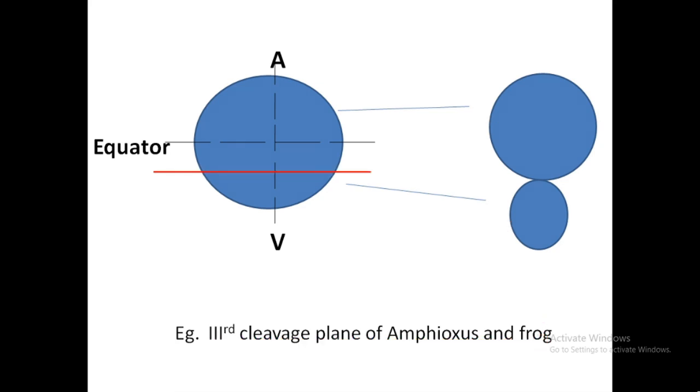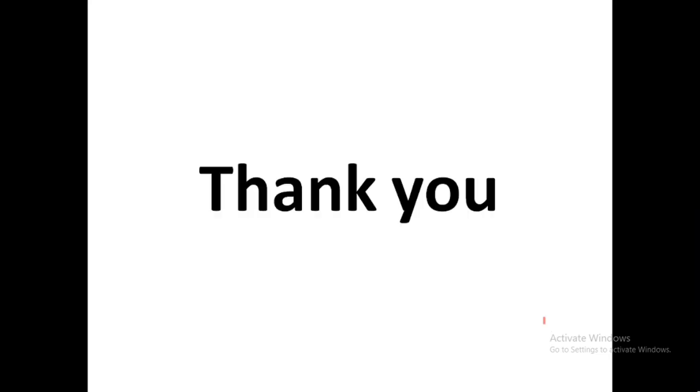So we have discussed all four types of cleavage, which were on the basis of the formation of the cleavage furrow. In the next class we will discuss the types of egg on the basis of the yolk content inside the egg, inside the ooplasm. Thank you so much.